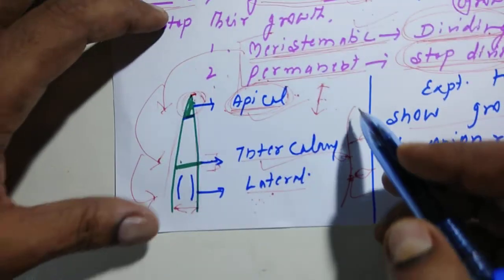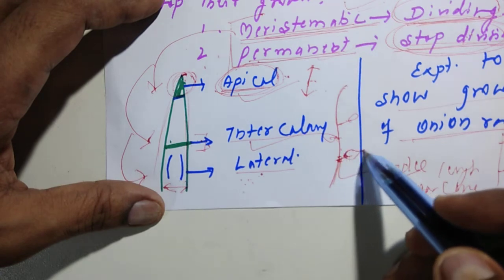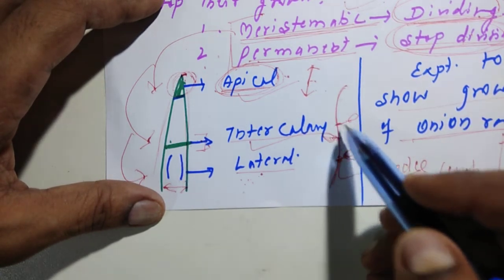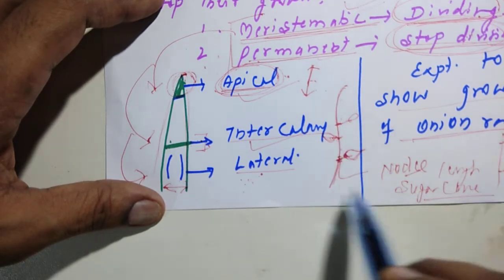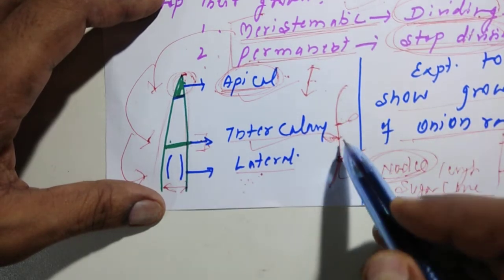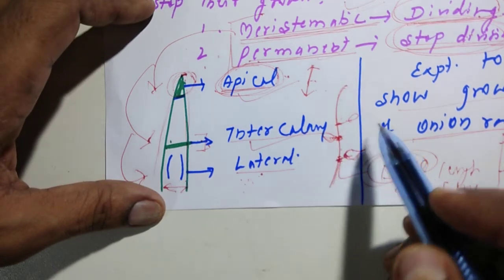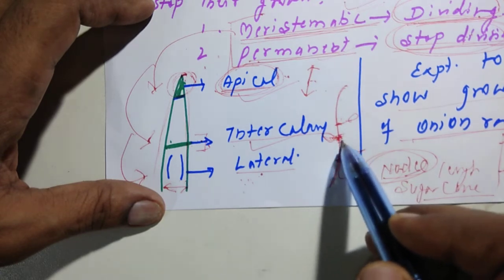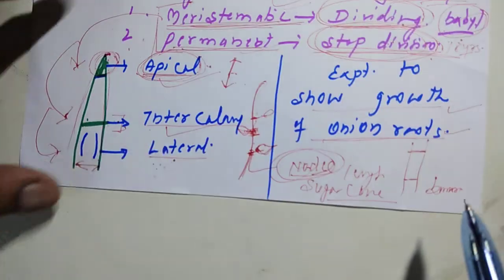Then you also must have seen that in plants the leaves arise from a certain part of the stem or the branches. So the place or the part from where the leaves come out is called a node. Node, or nodes in plural. And here also there is a special meristematic tissue, which is called intercalary meristem. This is above the node and below the node. This also helps in growth.